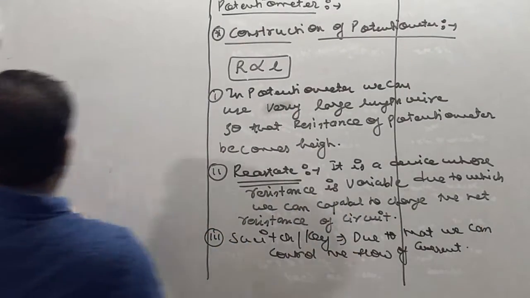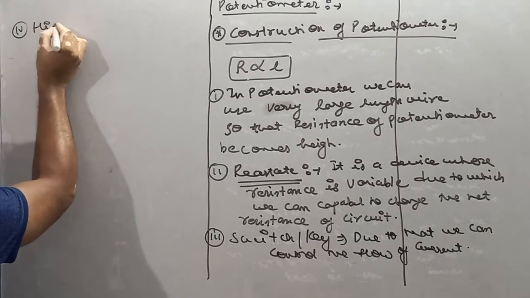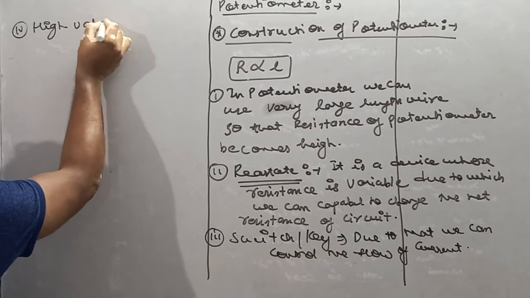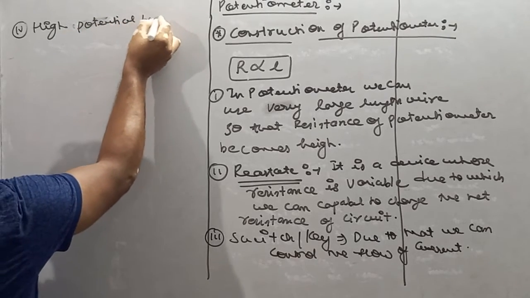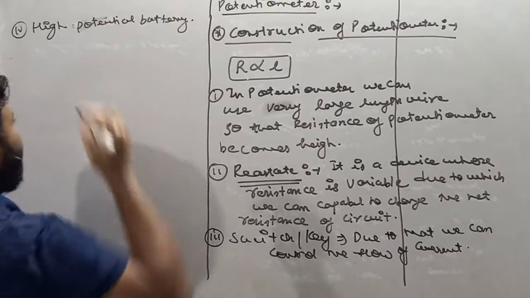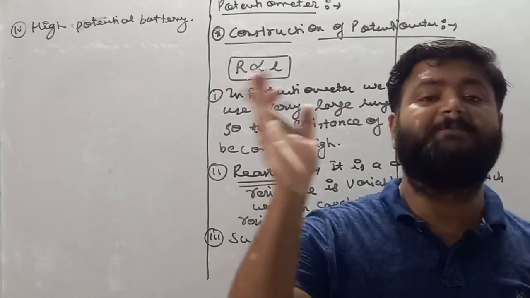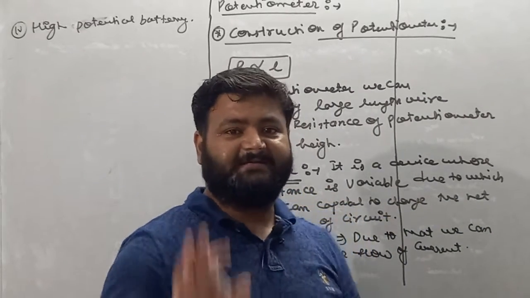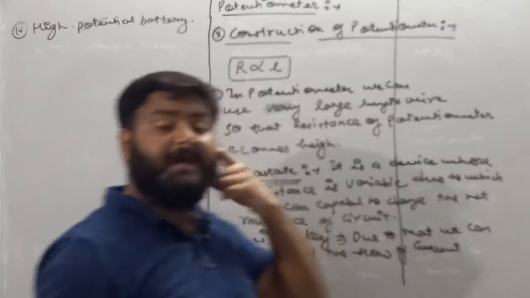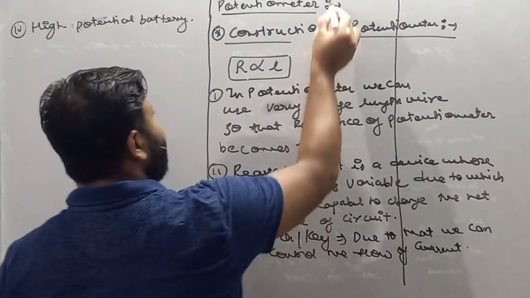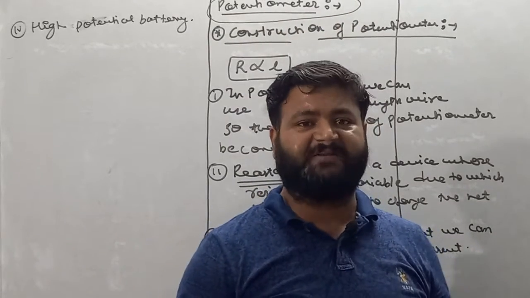And next, fourth part which is used in rheostat is high potential battery. So remember, my dear student, for constructing potentiometer we can use high potential battery. Why high potential battery? Just try to understand why we are using high potential battery. See, actually potentiometer is a device which is used to measure potential difference.